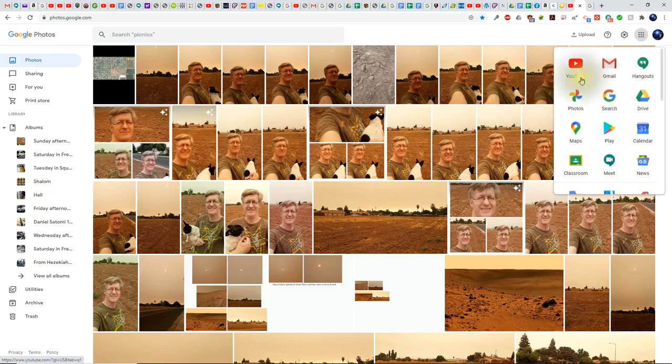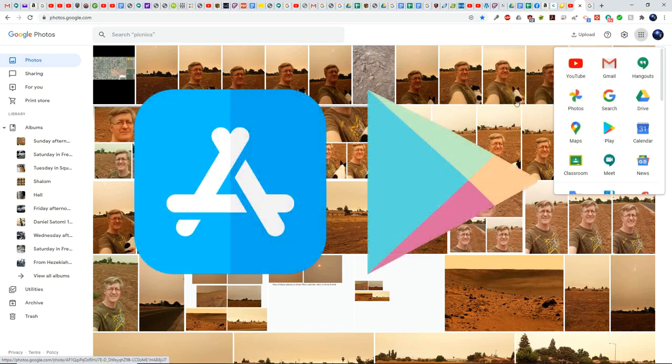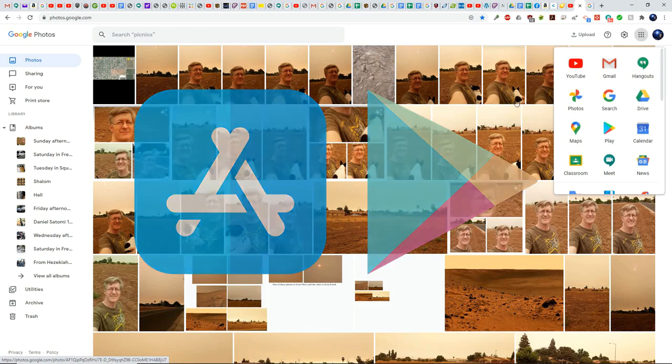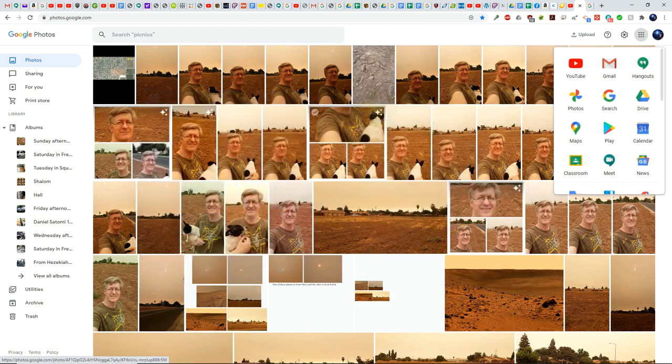And the best news is that you can also find the Google Photos app right on your smartphones. If you don't have the Google Photos app on your smartphone, simply go to the web store, such as the Apple App Store or the Google Play Store. And then you can do a search for Google Photos and install it onto your smartphone that way.